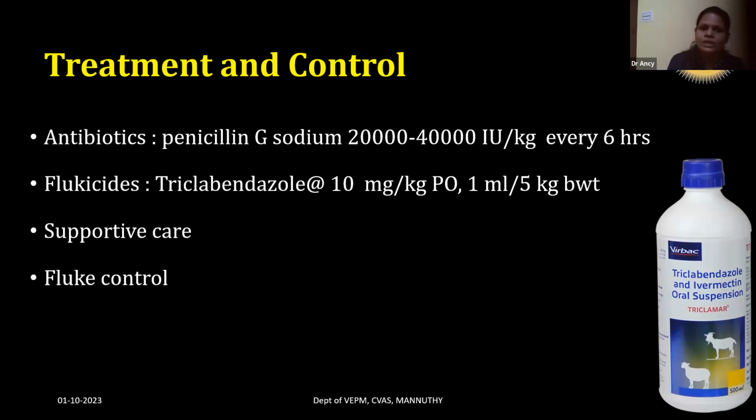And fluke control is important for the control of infectious necrotic hepatitis. The fluke control involves controlling the snail population. The animal should not be sent for grazing to waterlogged areas. And other chemicals like copper sulfate can be used for the destruction of the snails. And when animals are provided with fodder, it should be wilted so as to reduce the snail population. So such fluke control methods can reduce the incidence of infectious necrotic hepatitis.